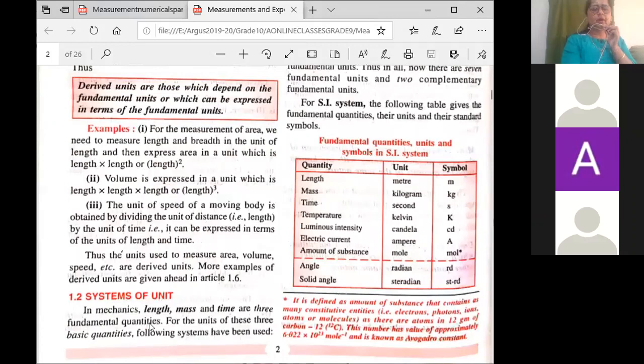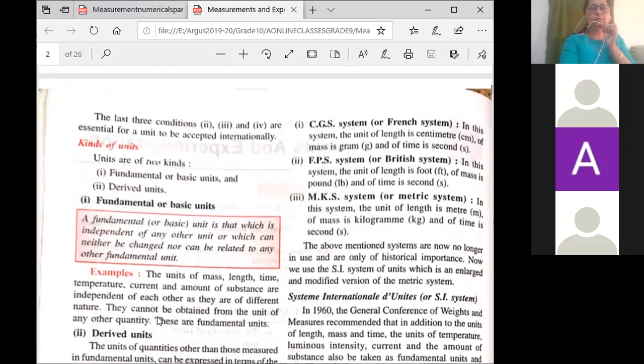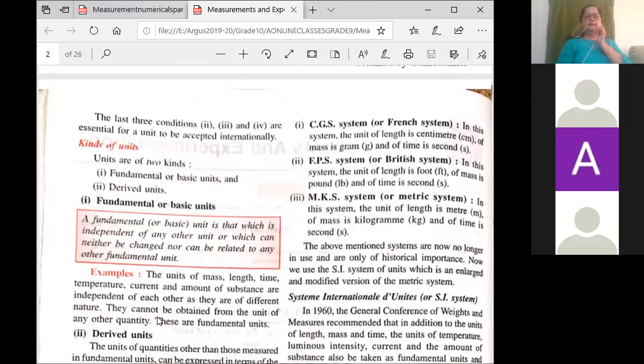Now, very important, you should learn, a subjective question that can be asked is systems of unit. Which are the three basic systems of unit? You can see on the screen: CGS unit, FPS unit, and MKS. The three basic systems of units are, first one CGS, second is FPS, which was used by the British, and the third is MKS.